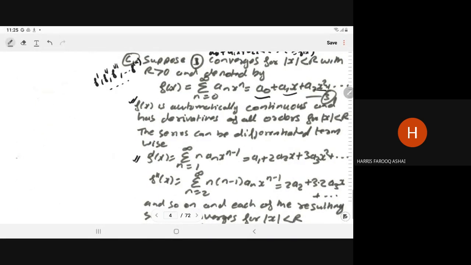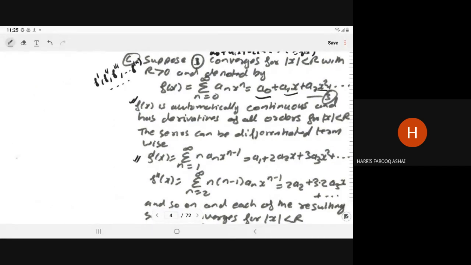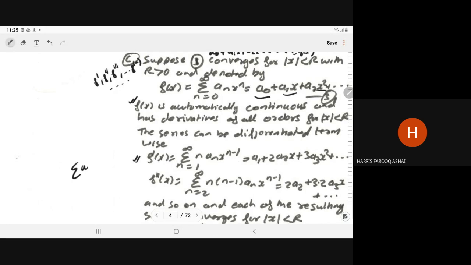So f dash is equal to the sum of n an x to power n minus 1. That means the summation of an x to power n, if you take the derivative, it is n x to power n minus 1. So that can be written as n an x to power n minus 1. Please note down, here you generally make a mistake. You start this n always from 1. If you start from 0, then this will become negative. That is not correct. So you start this summation from 1.